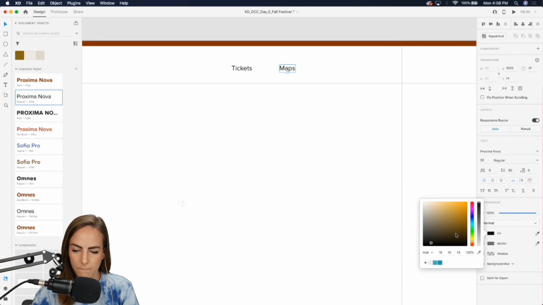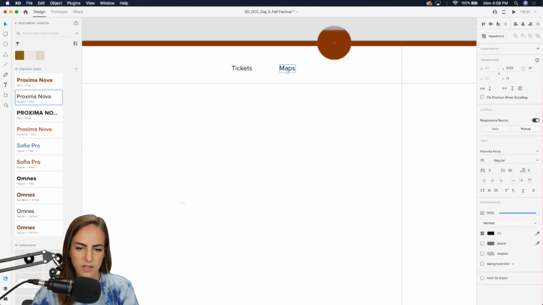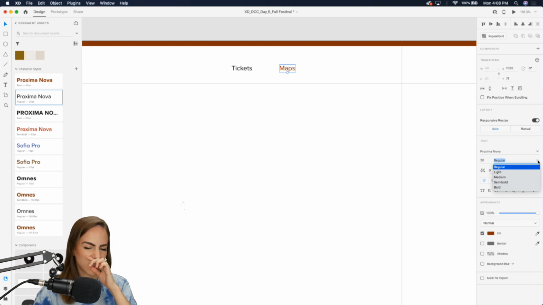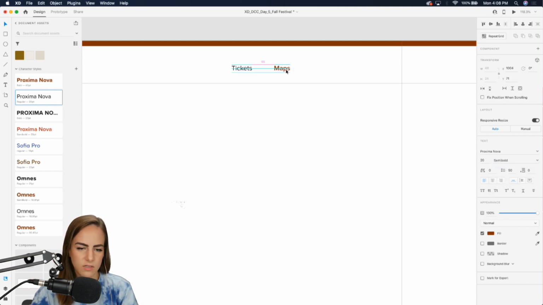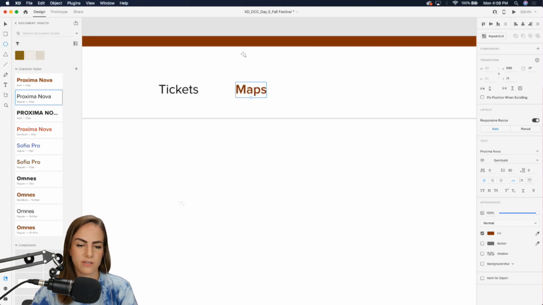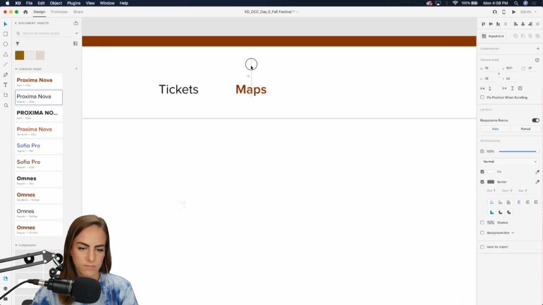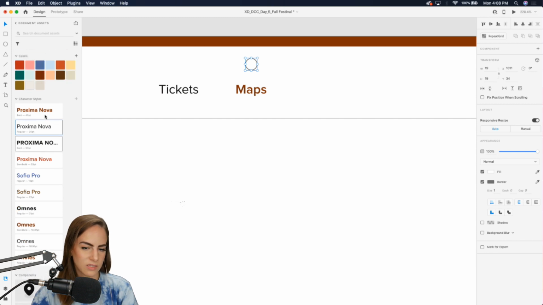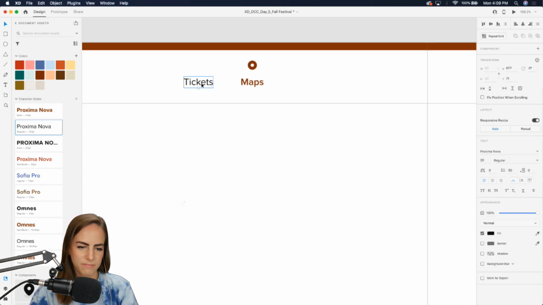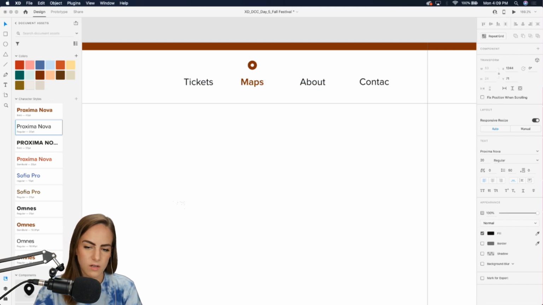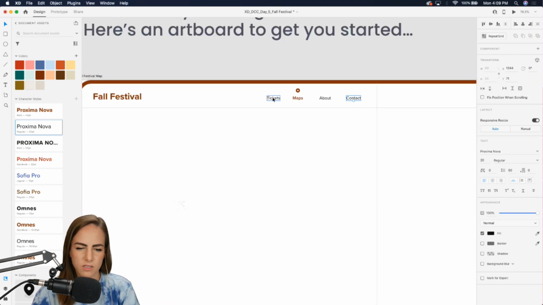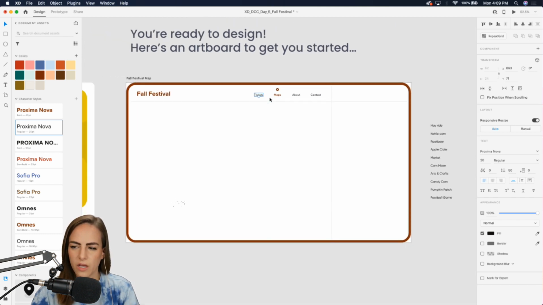Okay, so let's add maps, and I'll add this brown color, and I want this one to be selected, so I'll make this semi-bold, and then we'll add a circle on top so it looks like it's selected, and bring in that border a little bit on this circle. Okay. And then what else? Maybe about and contact. I don't want to make this too busy up here, so just four is usually the max.